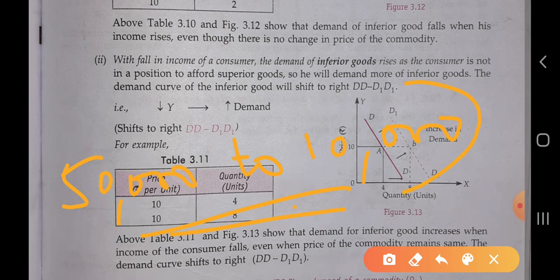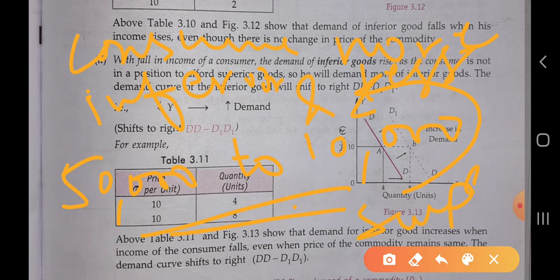The consumer will consume more inferior good and less superior goods, because the income of the consumer has decreased. In that condition, he will again shift to the vanaspati ghee, and he has to sacrifice the deshi ghee, because now he or she is not in a position to consume more and more normal good or superior good.